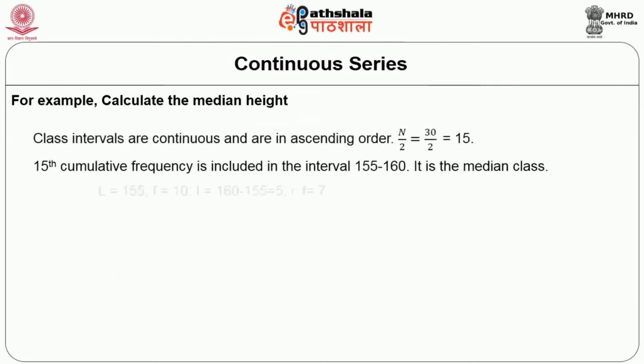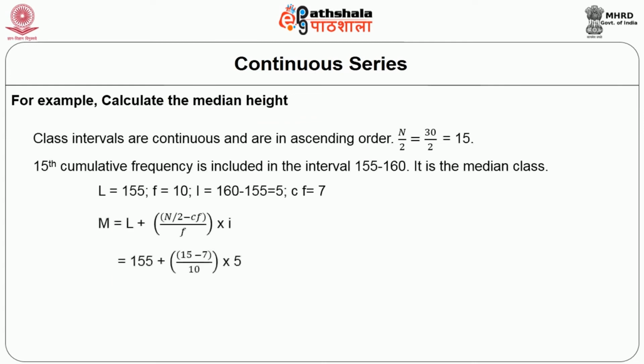Class intervals are continuous and are in ascending order. That is, n/2 is equal to 30/2, that is equal to 15th item is the median. The 15th cumulative frequency is located in the interval 155 to 160. It is the median class. L is equal to 155, f is equal to 10, i is equal to 160 minus 155, that is equal to 5, CF is equal to 7.